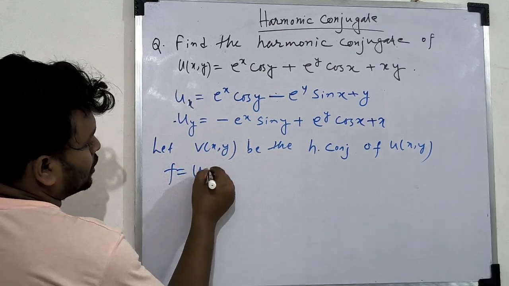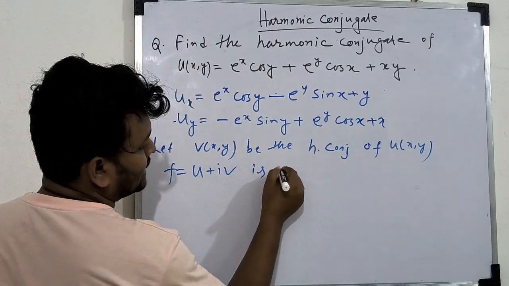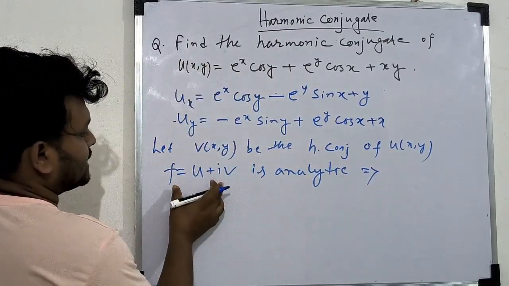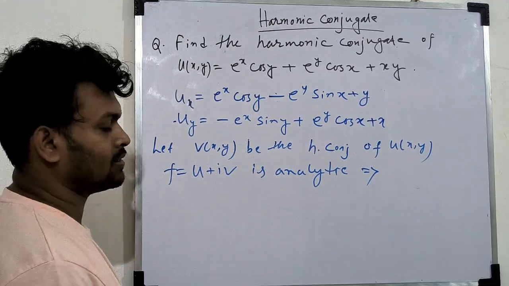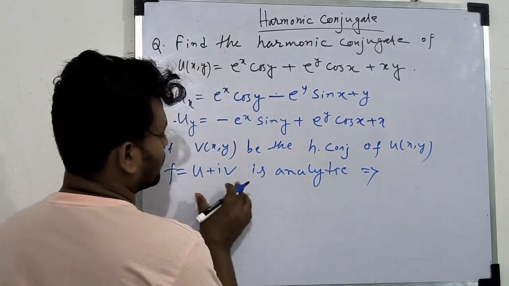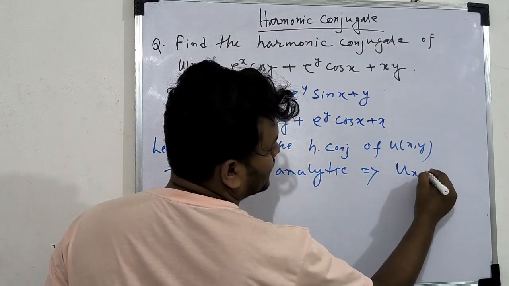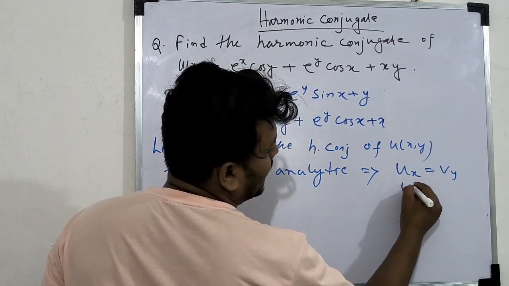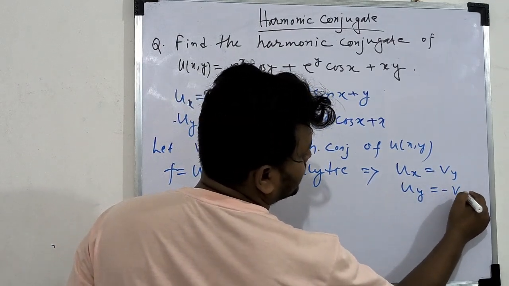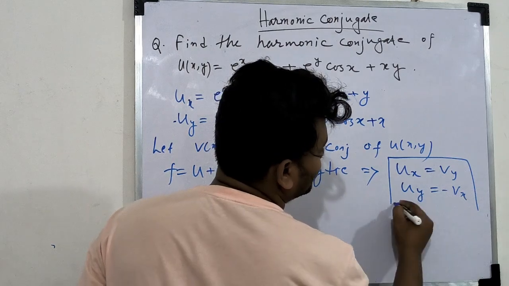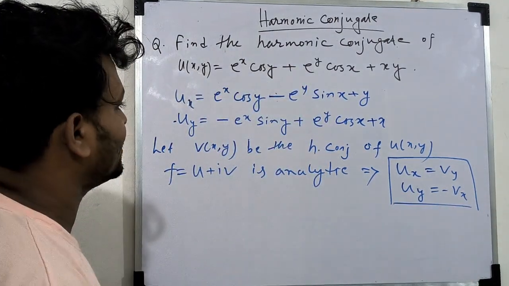Then f equals u plus iv is analytic, and this implies f satisfies the Cauchy-Riemann equations. So we get u_x equals v_y and u_y equals minus v_x. We will use these to find v(x,y).